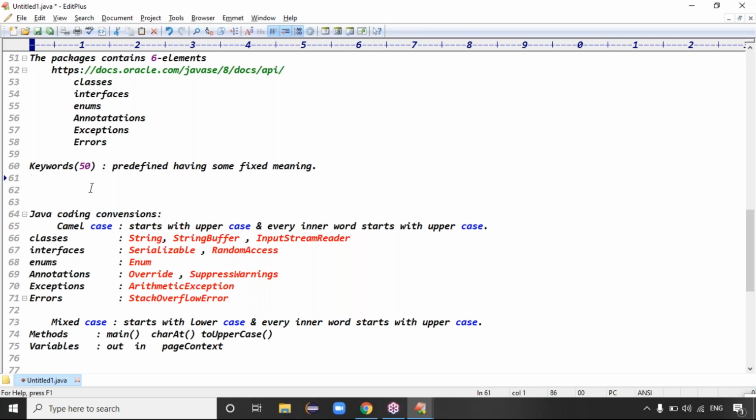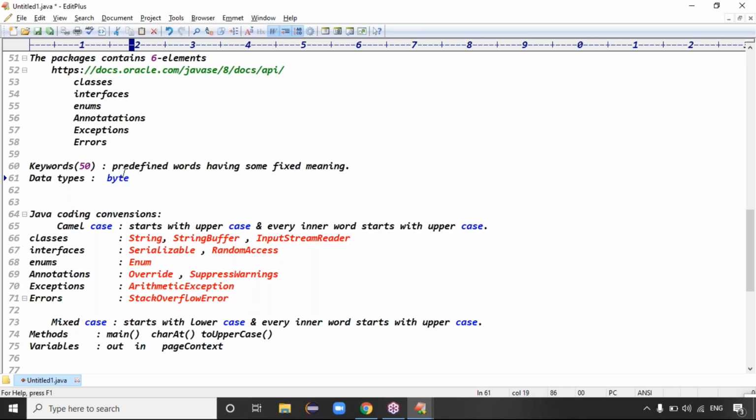So total, how many keywords does Java contain here? Total 50 keywords, right? Keywords are predefined words having some fixed meaning, guys. I'll go category wise. The first category is data types.